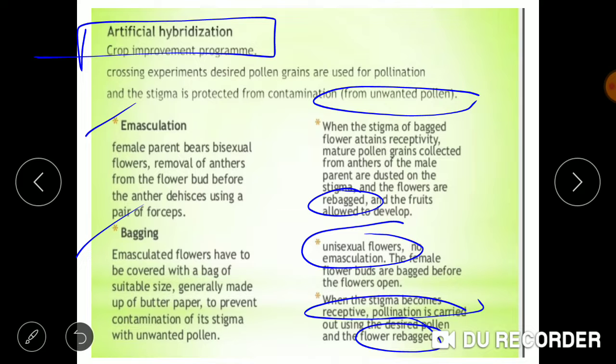The emasculation process is done only in case of bisexual flowers. So the basic motive of artificial hybridization is crop improvement, means protecting the crop from the undesired pollens.